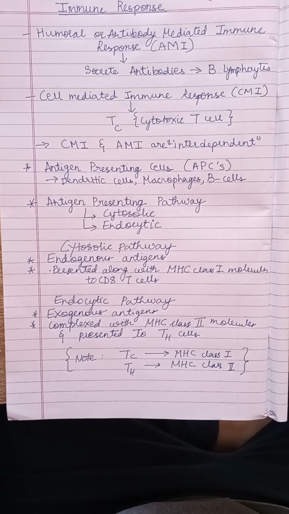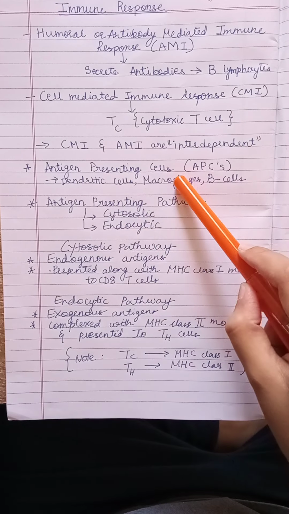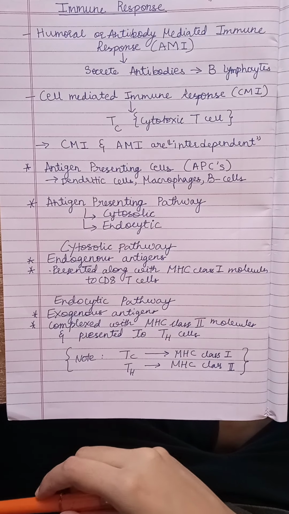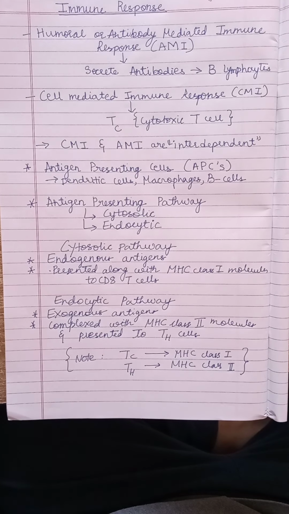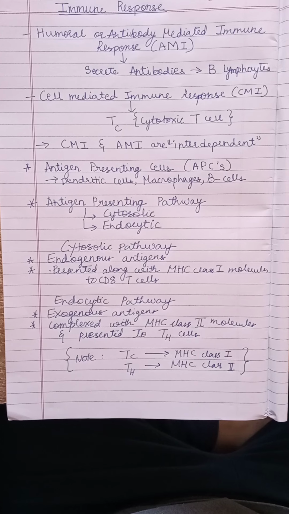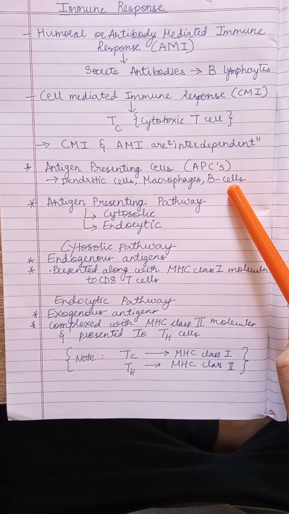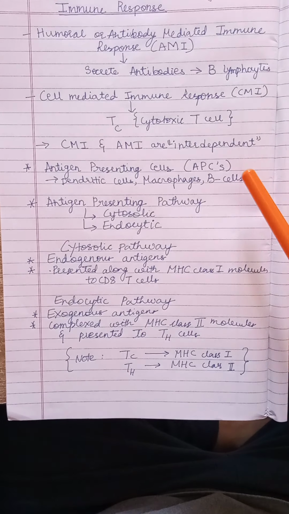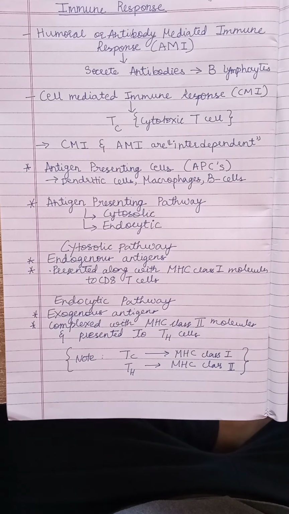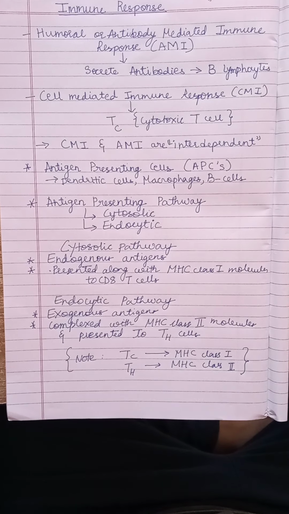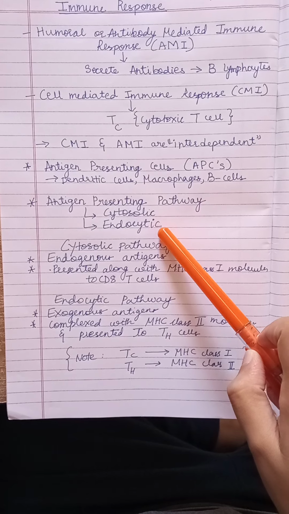Therefore, antigen presenting cells or APCs are responsible for processing the antigen and presenting it to the T helper cells. The antigen presenting cells are of two types: professional and non-professional antigen presenting cells, out of which the professional APCs, or the most important ones, are the dendritic cells, macrophages, and the B cells. B cells' role in APCs will be explained in further videos. Now, the antigen presenting pathways are of two types: cytosolic and endocytic pathway.